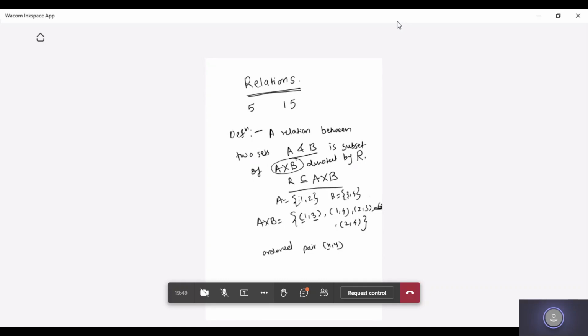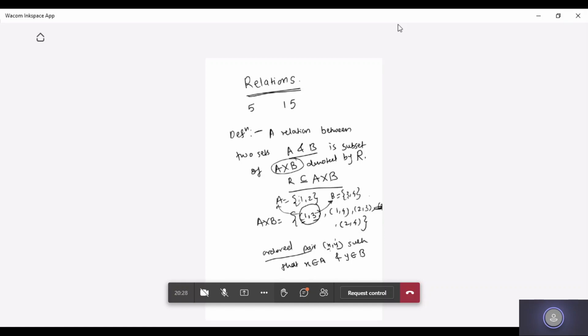So this is 1 and 3. So X and Y, this 1 and 3, we are calling an ordered pair, such that X belongs to A and Y belongs to B. That means 1 belongs to A and 3 belongs to B. So whenever we have a term (X, Y), we will call it an ordered pair where X belongs to set A and Y belongs to set B, or first and second set, you can say.